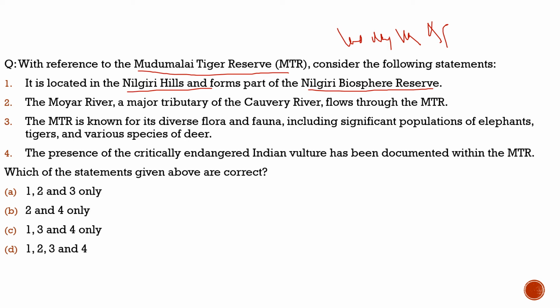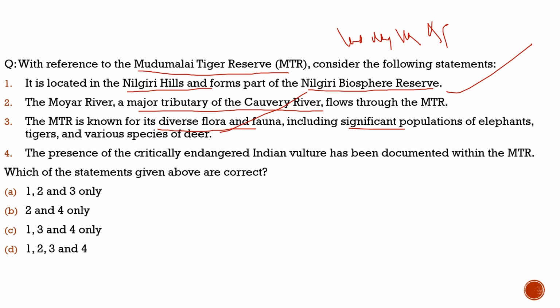Second statement: the Moyar River, a major tributary of the Kaveri River, flows through the MTR. 100% correct. It flows through Madumalai Tiger Reserve. Third statement: Madumalai Tiger Reserve is known for its diverse flora and fauna, including a significant population of elephants, tigers, and various species of deer. 100% correct. This statement is also correct.